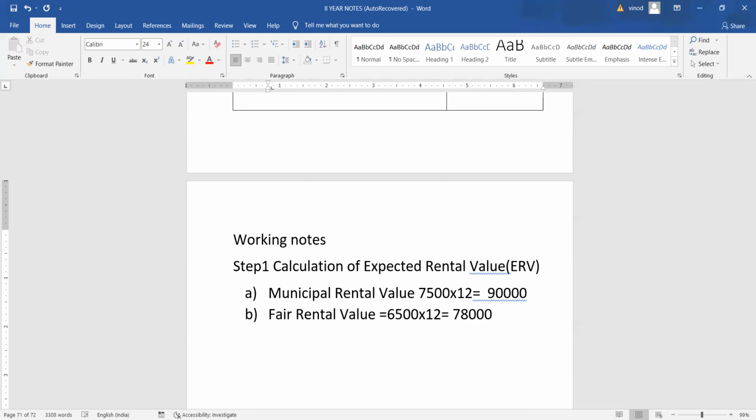As per our rule, higher of the above is ERV. Therefore, ERV is equal to 90,000. Out of these two, this is the higher one.